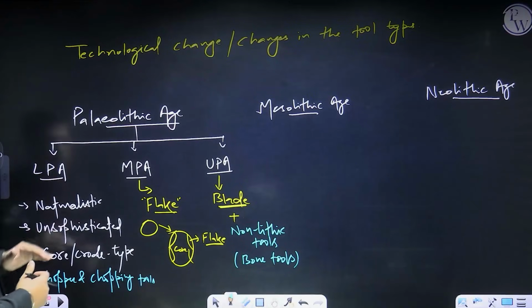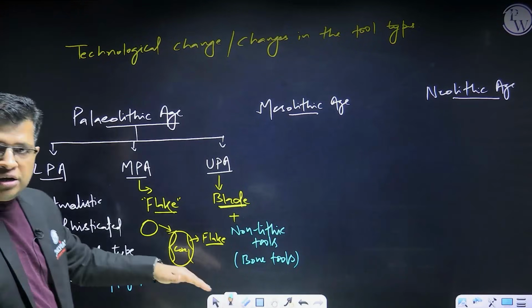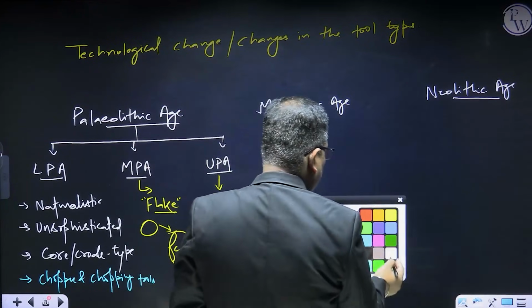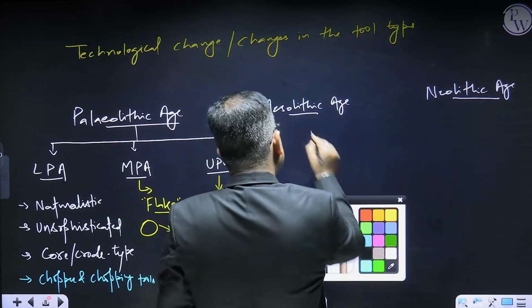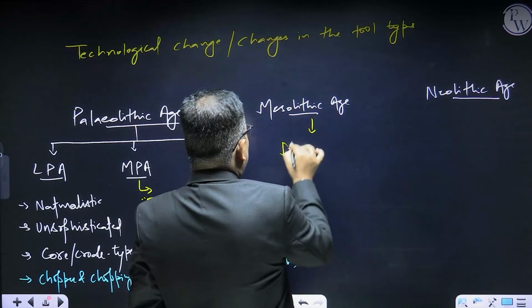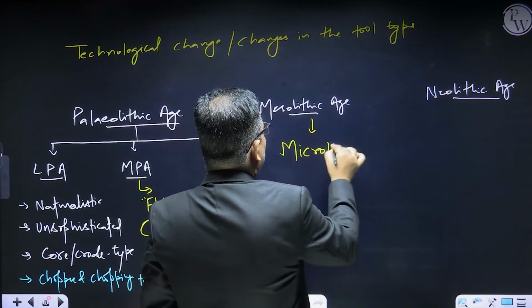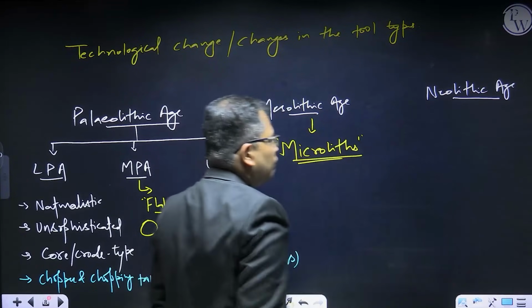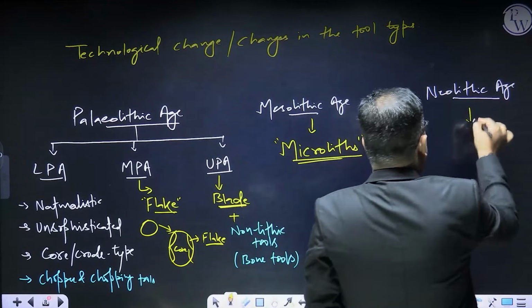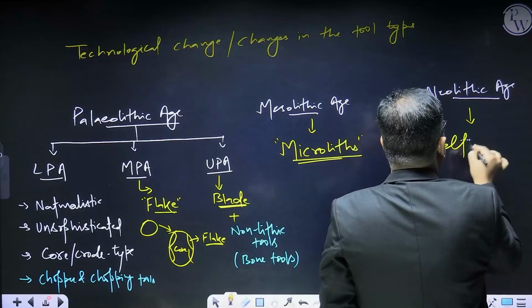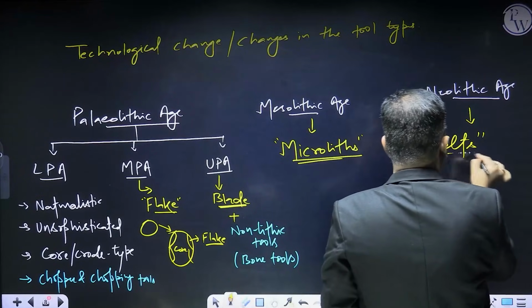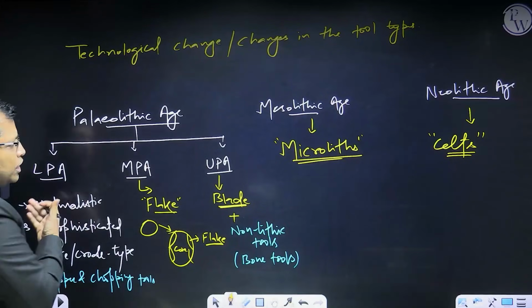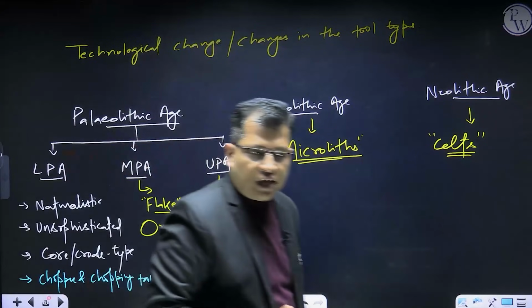Now, this is the Lower Paleolithic Age, this is the Middle Paleolithic Age, and this is your Upper Paleolithic Age. Now, coming to the Mesolithic period, during this period even smaller tools were used, and these were called microliths. And when we come to this side, the more polished tools were used. They are called Celts. So this was the technological change that we can notice from the Paleolithic Age to the Mesolithic to the Neolithic Age, right?